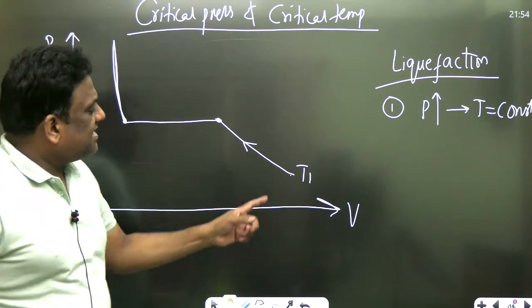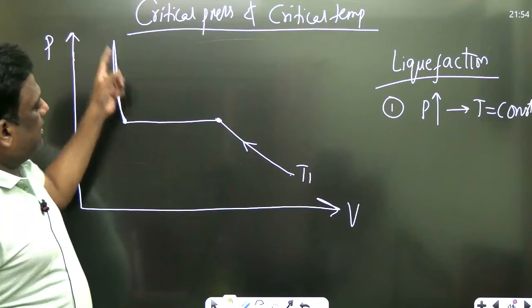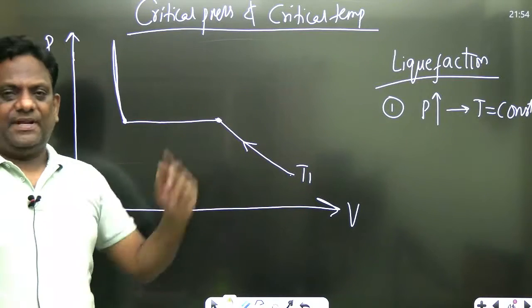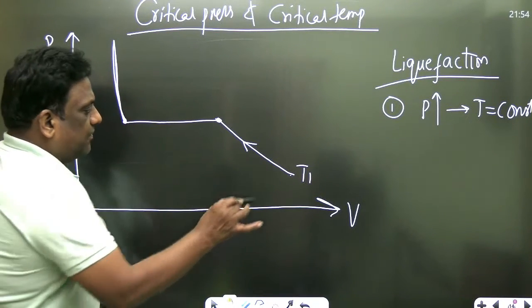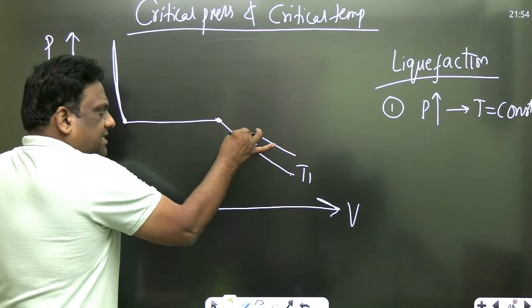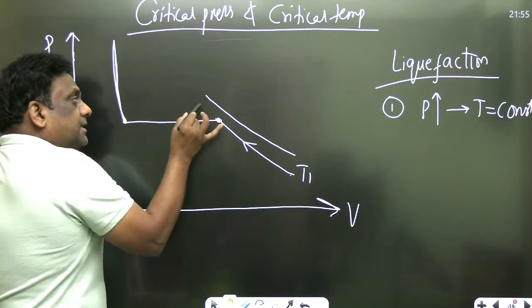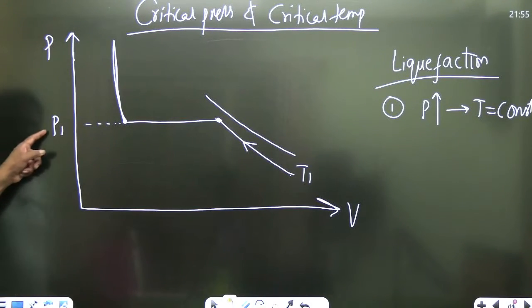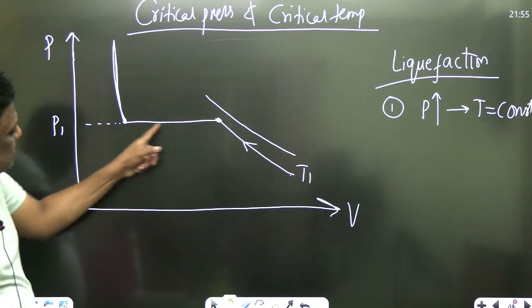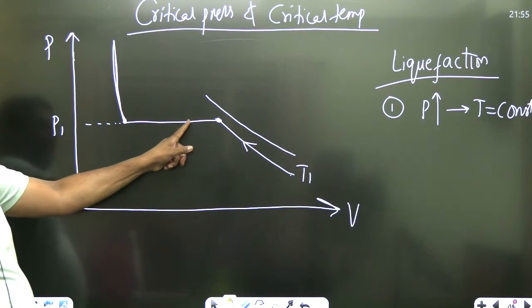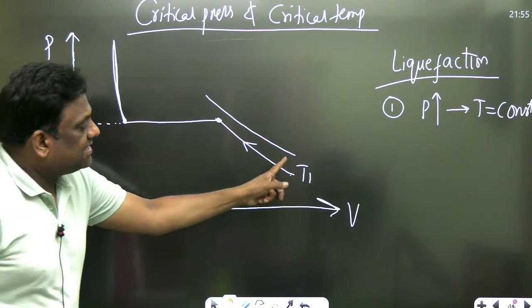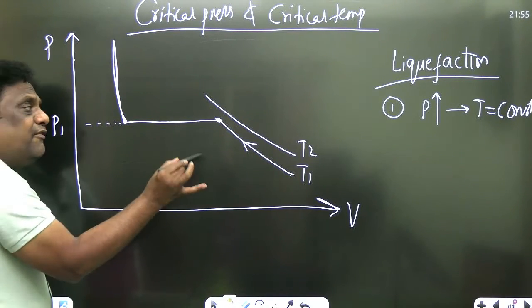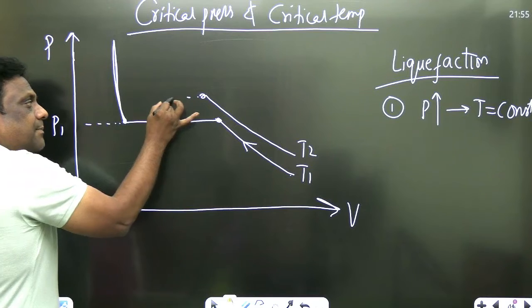Now let us say I have carried out this at some 200 units of temperature. Now I will increase the temperature. अरे ये एक isotherm है sir. So now it is observed that, please understand carefully, let us assume that at this pressure, for this temperature, my gas started liquefying. So it is observed that as the temperature is increased, T2 ज़्यादा है sir T1 से, it is not liquefying at the same pressure, but it is liquefying at a pressure higher.